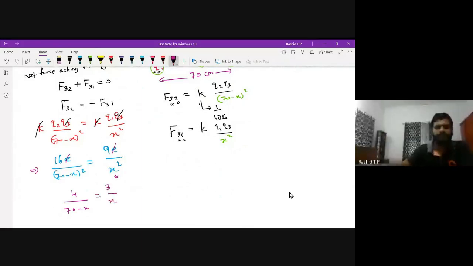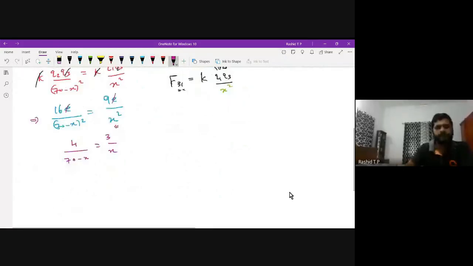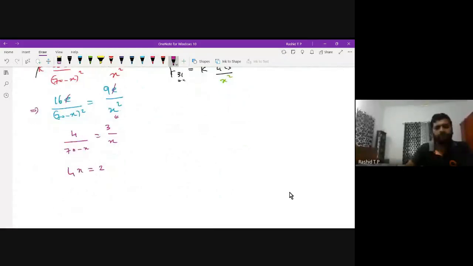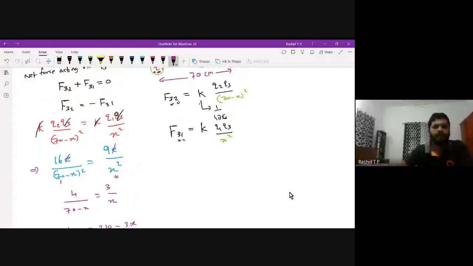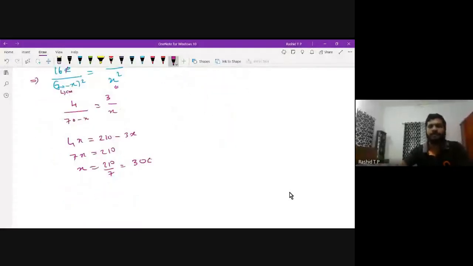Then from here, 4x is equal to 210 minus 3x. That is 7x is equal to 210. x is equal to 210 by 7, that is 30. Here the 70 we have used is in centimeter. Therefore, this is in centimeter. 30 is the answer.